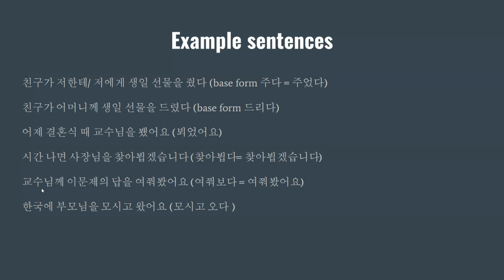So 교수님께, so 답을 여쭤봤어요. So we don't say 물었어요, we say instead 여쭤봤어요, because the object of asking, right, is the professor. Maybe if you use 물었어요, 물어봤어요, they can understand you. That is okay. That doesn't mean that you are saying something wrong. But if you consider the grammar rule of honorifics, it's better to use 교수님께 여쭤봤어요.